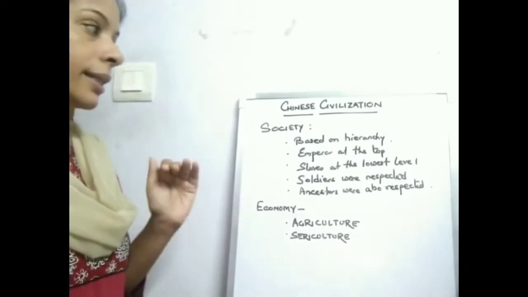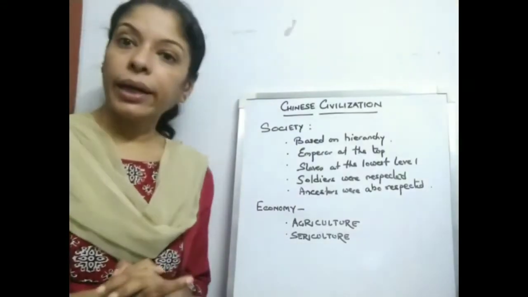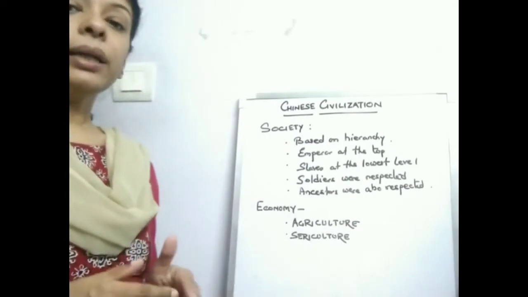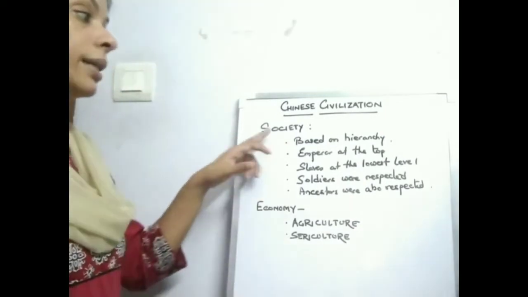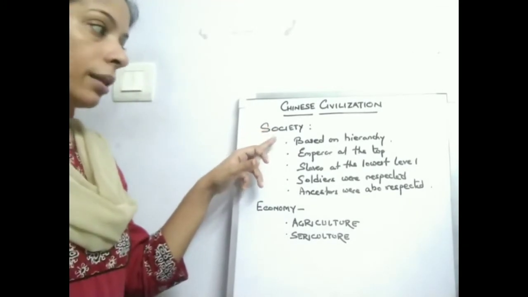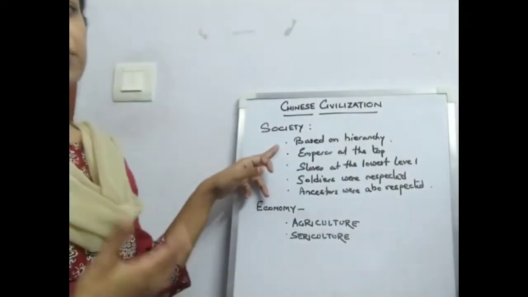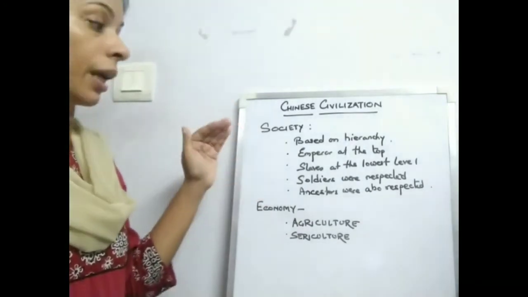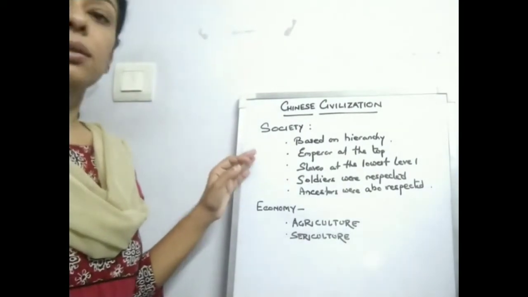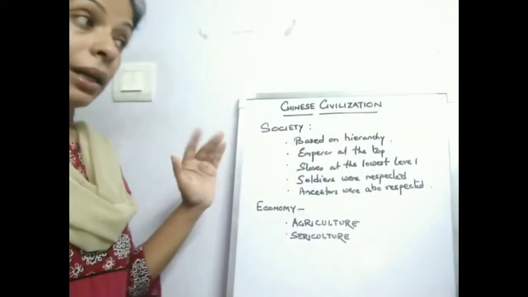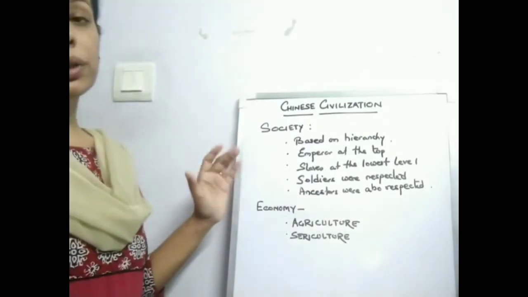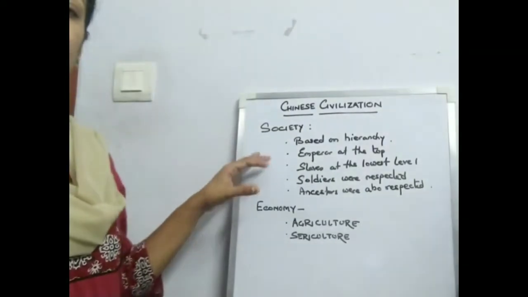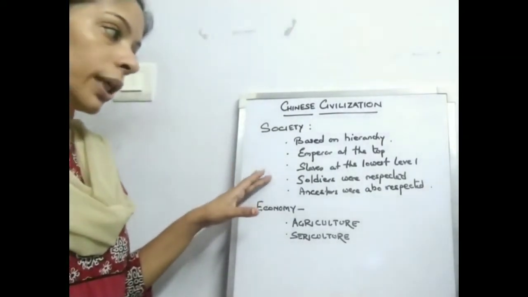So what we find is that the social hierarchy in China, like in any other civilization, was based on rank, where the ruler or the emperor is at the top of the hierarchy, according to his rank, the most important person. He was followed by the nobles, the merchants, artisans, and the farmers. At the lowest level were the slaves. This is a feature which was common to all the ancient civilizations we have read so far. The slaves were at the bottom of the social ladder.